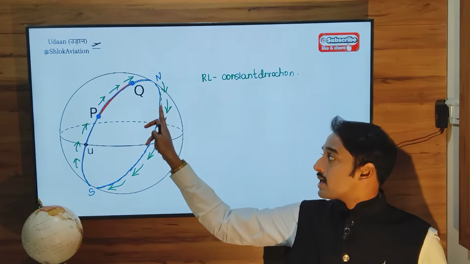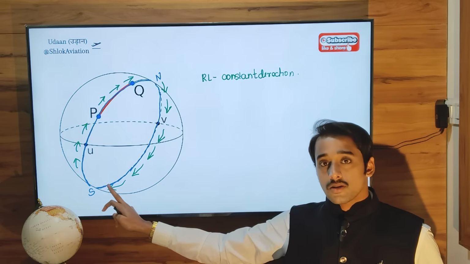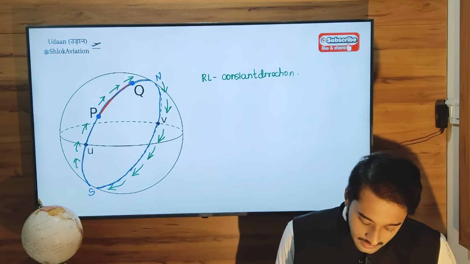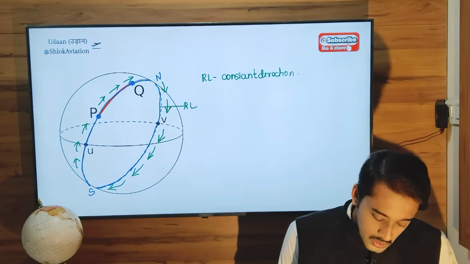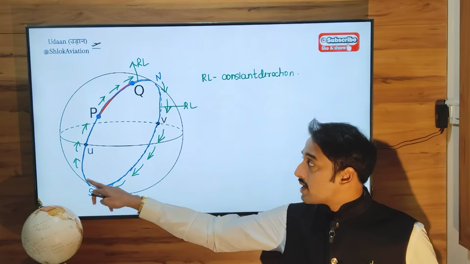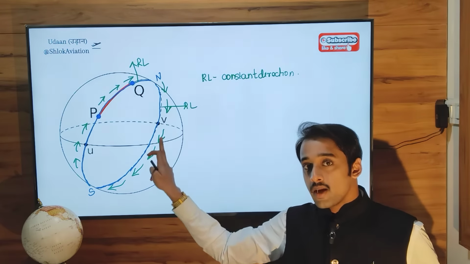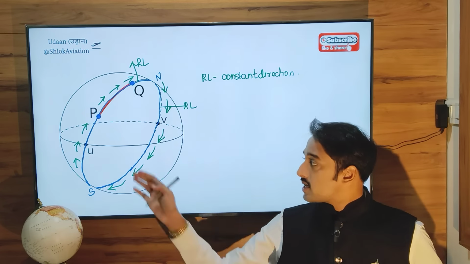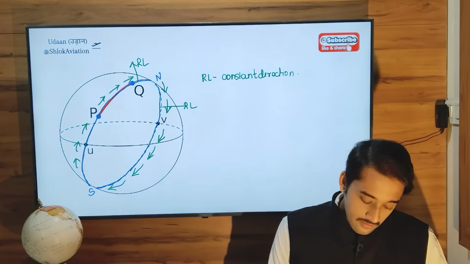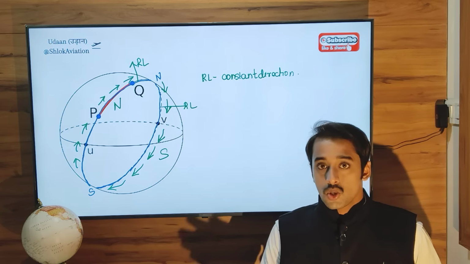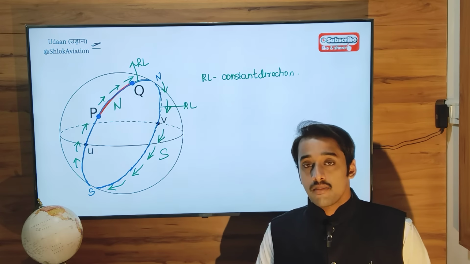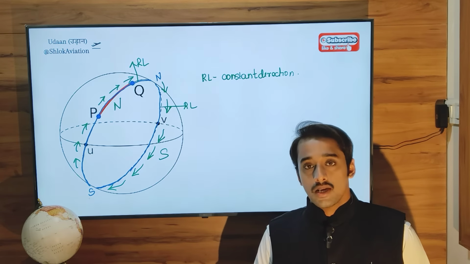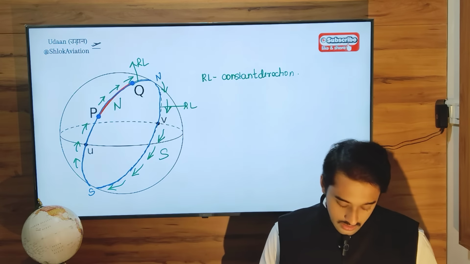So this anti-meridian separately is another rhumb line. This meridian separately is one rhumb line. But the meridian and its anti-meridian together won't be called a rhumb line, because the direction here is northerly, whereas the direction here is southerly. So together they won't be called a rhumb line, but separately, each of them is a rhumb line. So this is about the rhumb line.